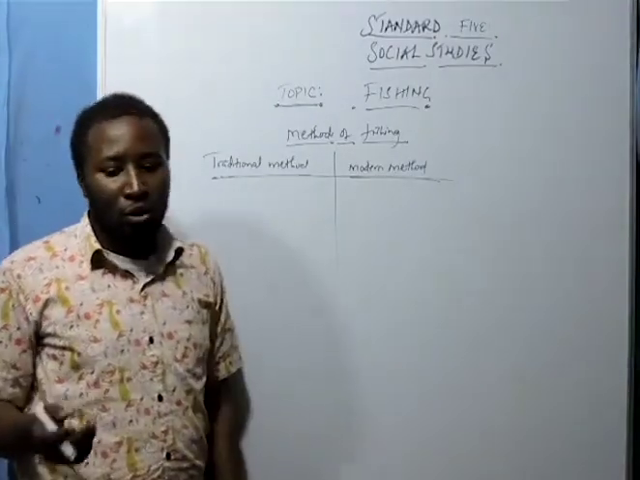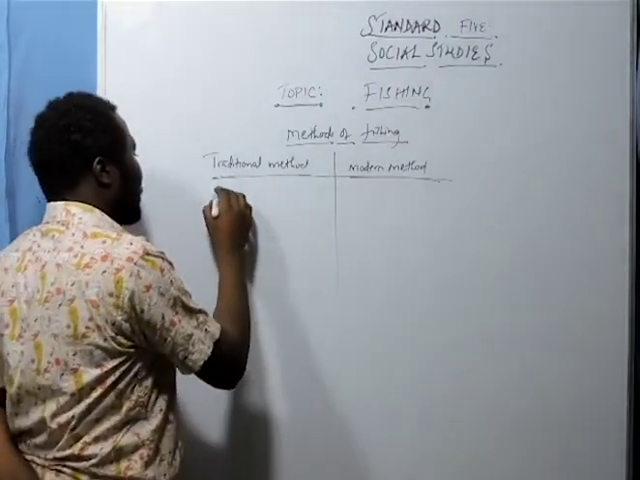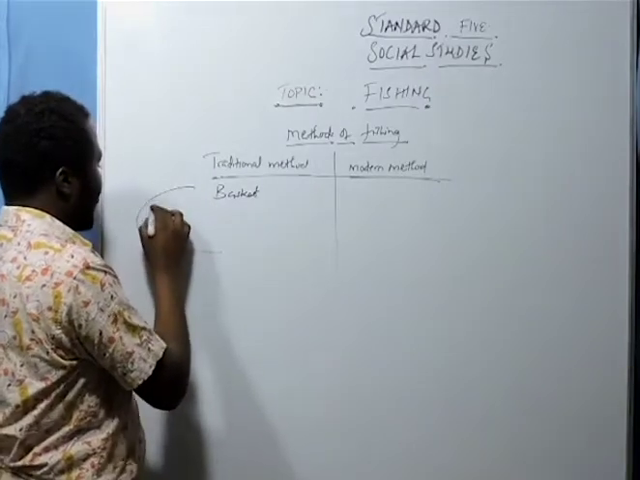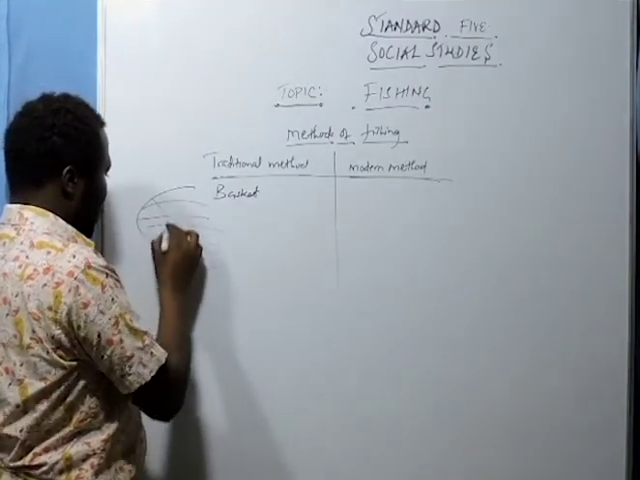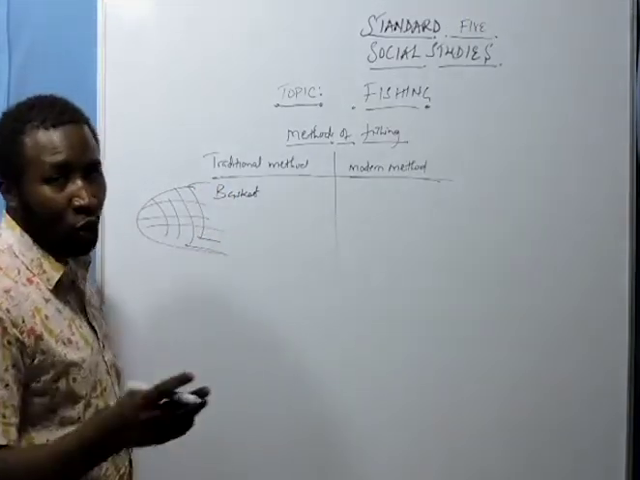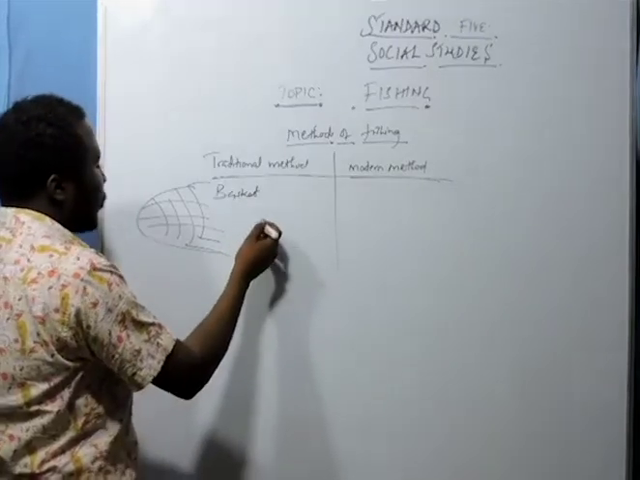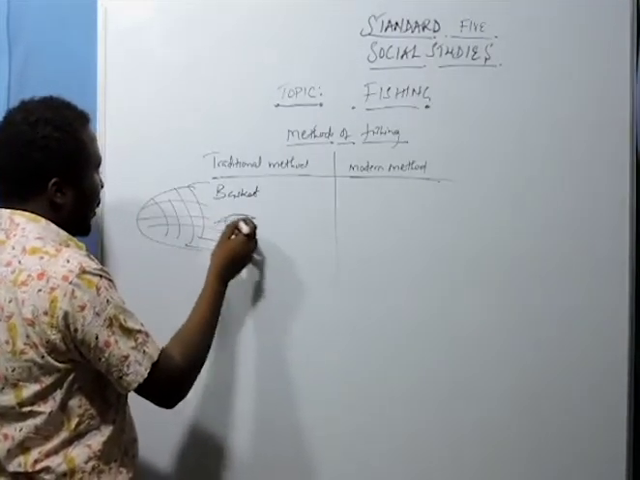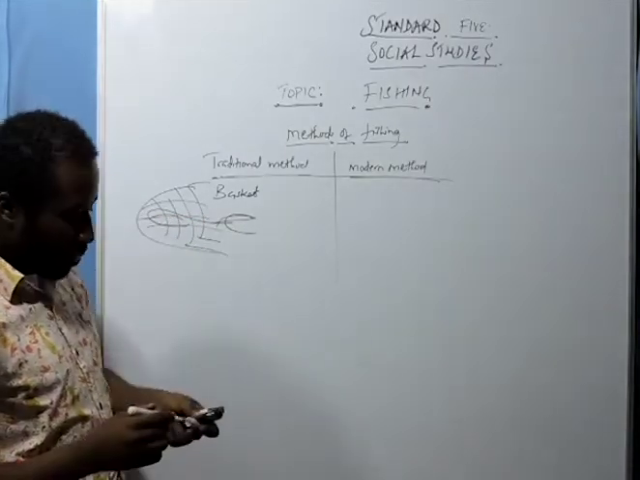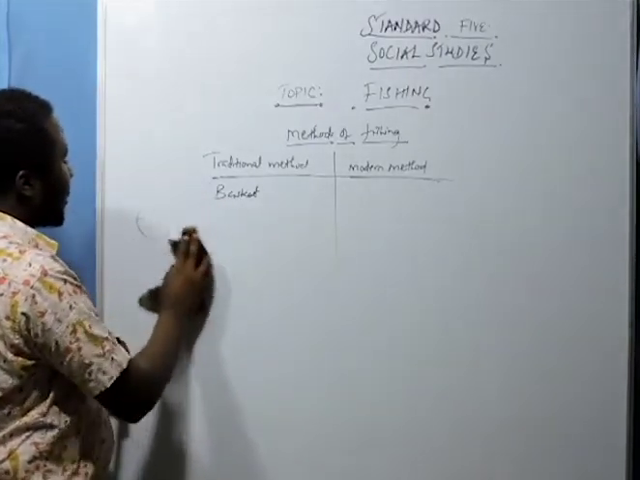Number one, we have what was used as the basket method. This method was by use of a basket, whereby they could put it in a water body, and as fish were flowing, they could come inside the basket and they were trapped. So this is what was known as the basket method.